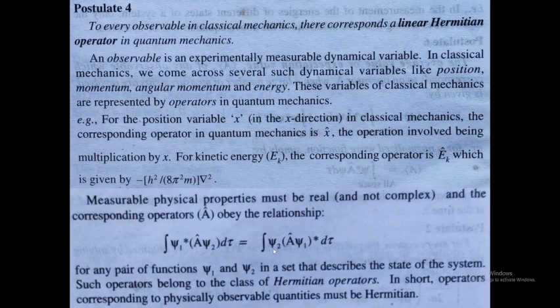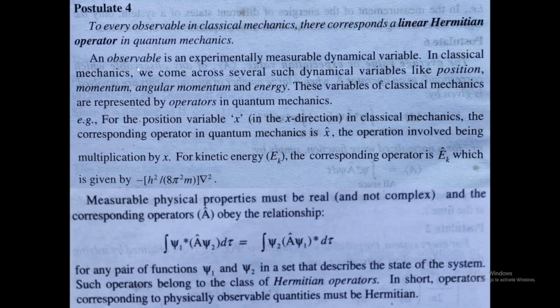and now next we have to discuss postulate 4. Here it comes as a Hermitian operator, as we have already discussed linear operators and Hermitian operators. Here it comes as a linear Hermitian operator. To every observable in classical mechanics, there corresponds a linear Hermitian operator in quantum mechanics. Observable in the sense of position, momentum, etc. So there should be a linear Hermitian operator that is representing the observable in quantum mechanics.